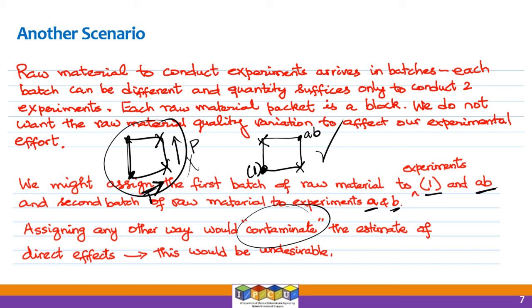We already learned that you randomize for the unknown and you block for the known. So if you know that the skill level of operators or scientists or the batches of raw material can be variable, right? You know them ahead of time and then you handle it by this idea of blocking.